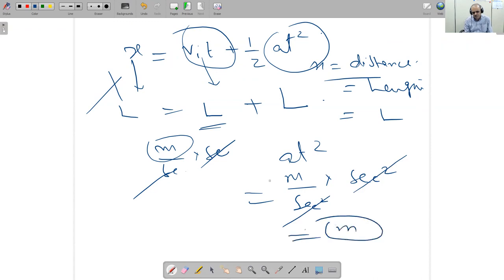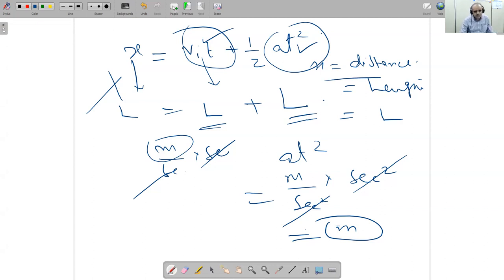Answer is what? Meter. So meter means L. So in any equation, each term's dimension must be the same, otherwise that equation is wrong. So remember this important concept about dimension.